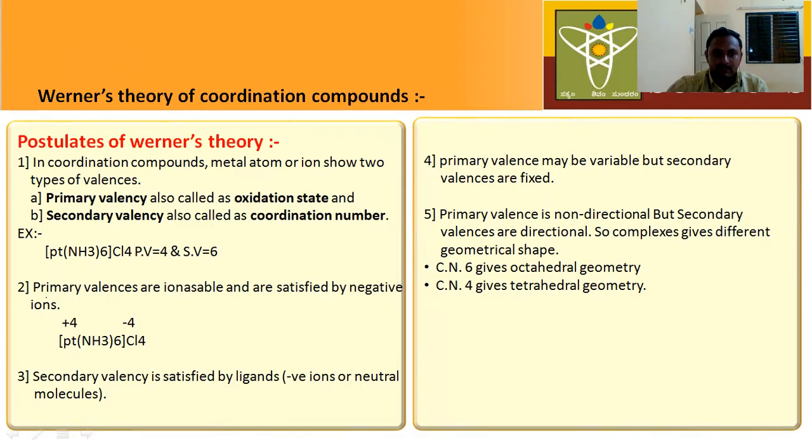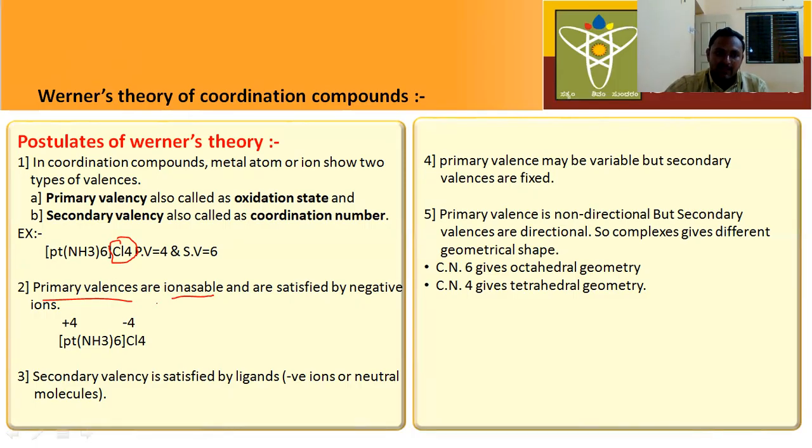Next, primary valencies are ionizable. Yes, here the counter ions are ionizable, because the primary valency is satisfied by counter ions.